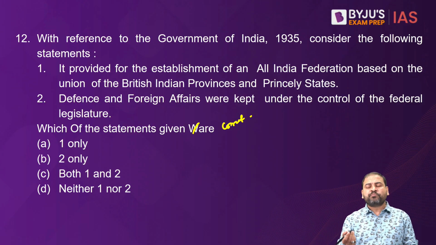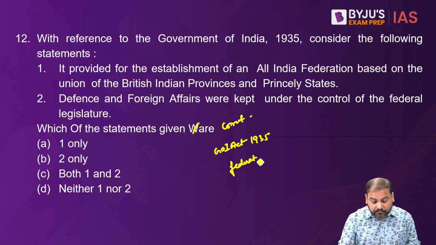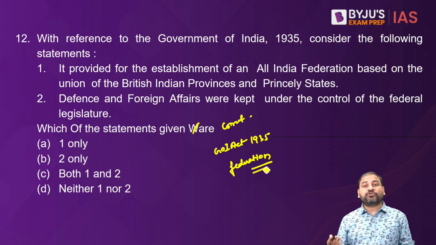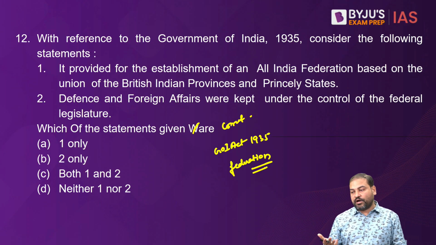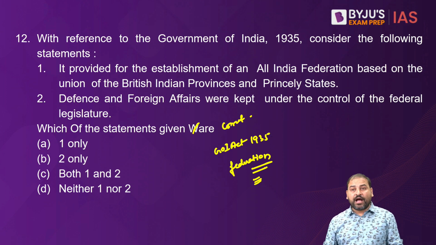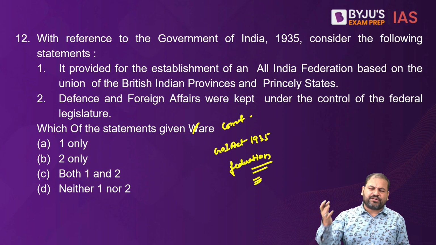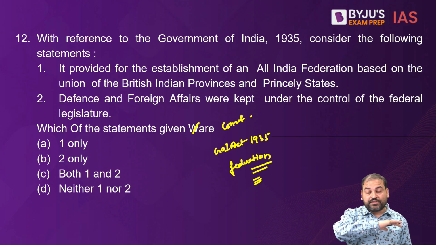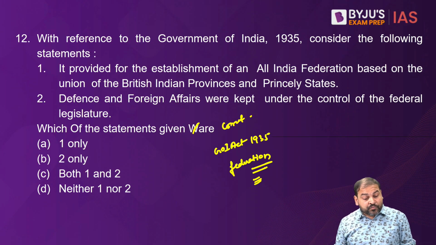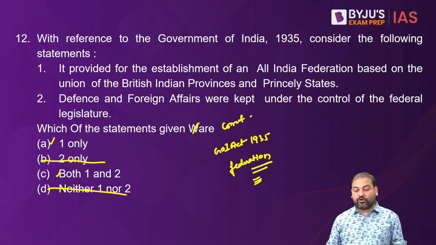You all know the GI Act 1935, they wanted to bring this federation. Unfortunately, because of the hesitation on the part of the princely states, it never happened. Of course, they had abolished diarchy in the provinces. They wanted to bring diarchy at the center. There are so many other provisions. So one had to be correct. So either A or C could be the answer. These two were not the answer.